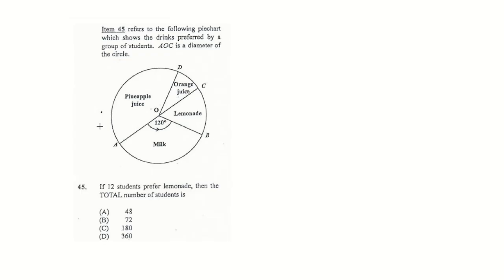Item 44 refers to the following pie chart, which shows the drinking preference of a group of students. AOC is a diameter of a circle. If 12 students prefer lemonade, then the total number of students is. So this here is 180 because I told you that's the diameter. So 180 plus 120 plus lemonade is equal to 360. So lemonade would be 360 minus 300, which is 60. So you want to know 60 degrees.